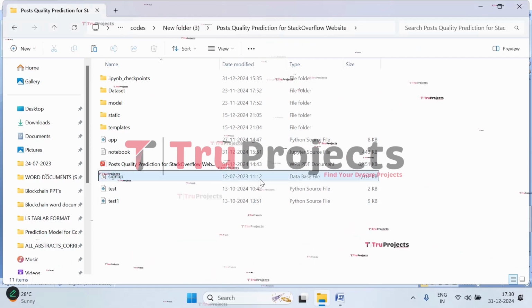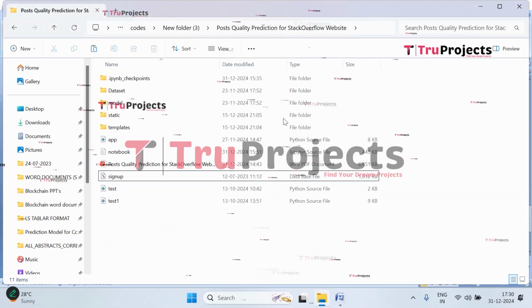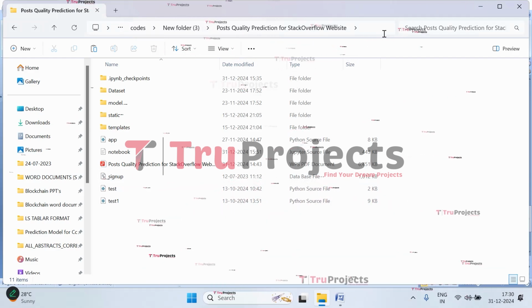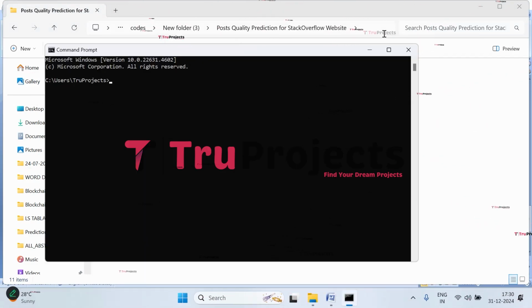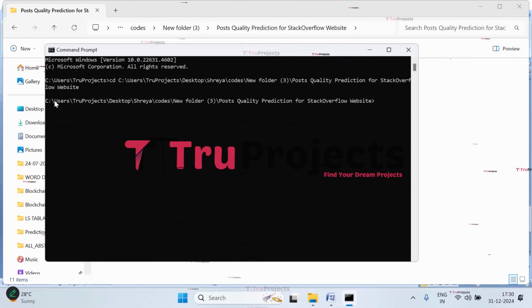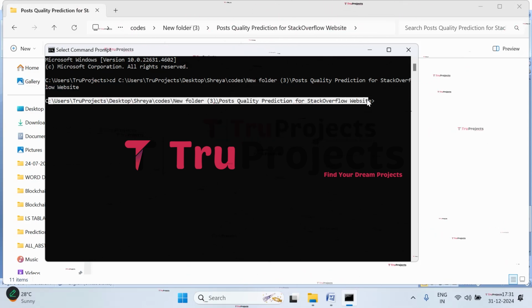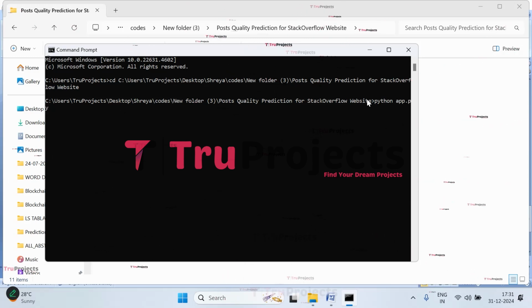And now let's execute. To execute, we are supposed to copy the path of the code folder from the address bar of the file explorer. I'm copying the path. Now open the command prompt. It has been opened. Give the command cd, give the space, and paste the copied path. Now click on enter. Here, if you observe, the current directory is changed to the code folder's path. Now compile the app.py file. So give the command python space app.py and now click on enter.